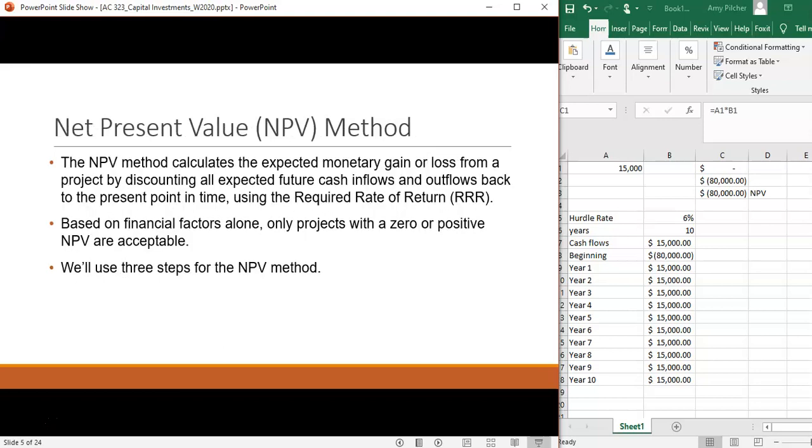When you're looking at the net present value method calculations, you want to discount all your expected future cash flows back to the present point in time using our required rate of return or our hurdle rate. Only projects with a 0 or a positive net present value are acceptable.